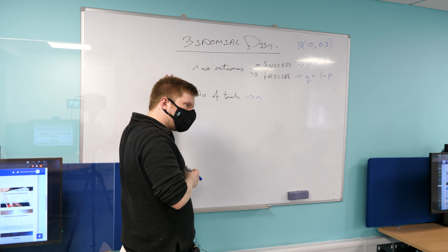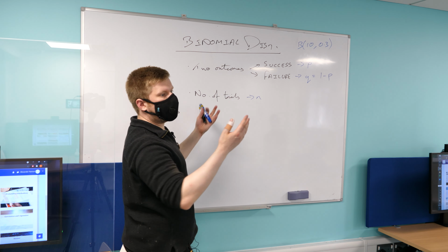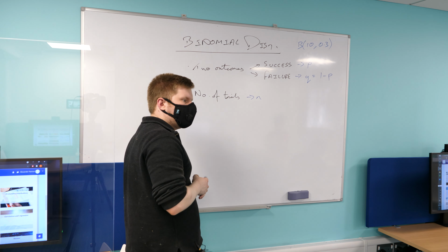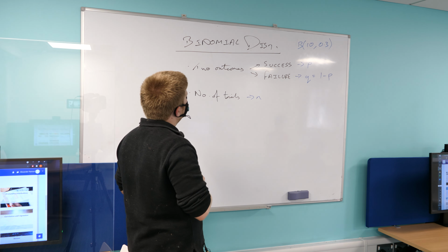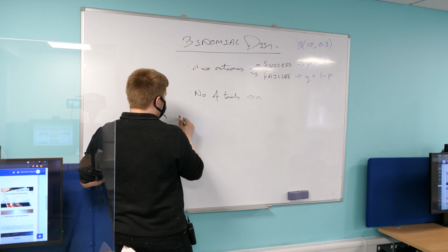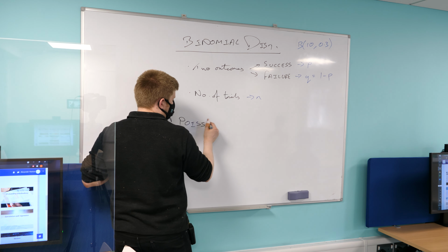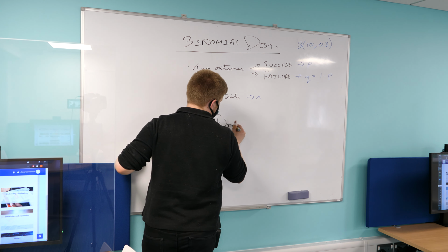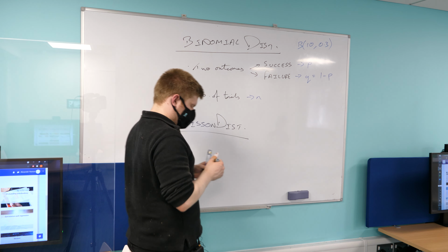Obviously, we have all of the different characteristics, such as independent trials and various other things, and it needs to be discrete and such like. But yes, that is the binomial distribution. So what's the difference between that and a Poisson distribution?